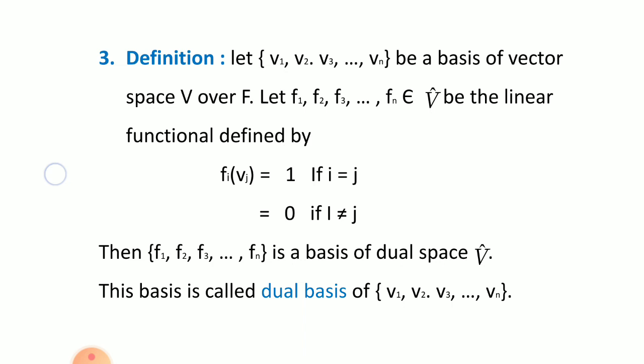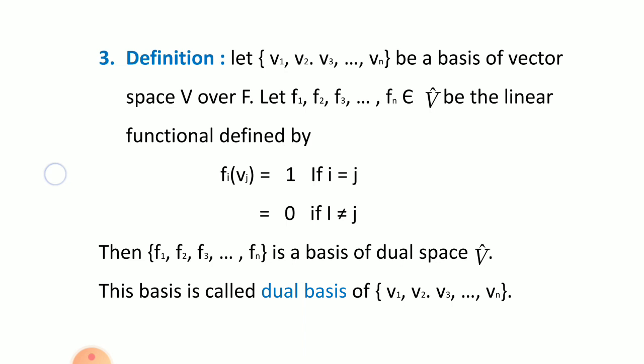That means F1(V1) should be 1, F1(V2) should be 0, F2(V3) should be 0, and F2(V2) equals 1. If the values i and j are equal, it equals 1, otherwise it equals 0. This is the definition.